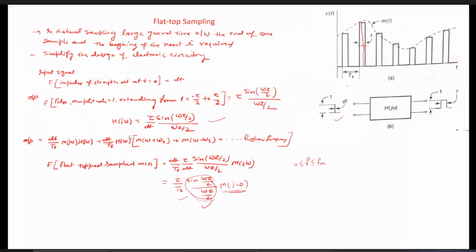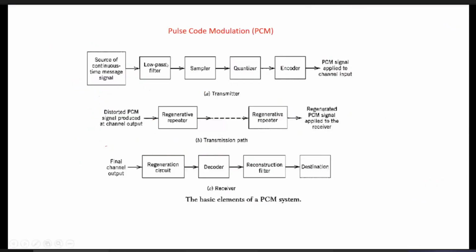Now coming to the basic block diagram of pulse code modulation, as you can see, we have the source of continuous time signals, because ultimately it simply converts analog signals to the equivalent digital signals. The output of this pulse code modulation is the PCM signal, which is applied to the channel input for transmission. This PCM signal output is digital in nature, and this source of the continuous time message is analog in nature.